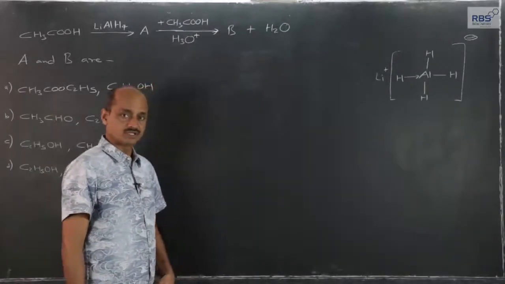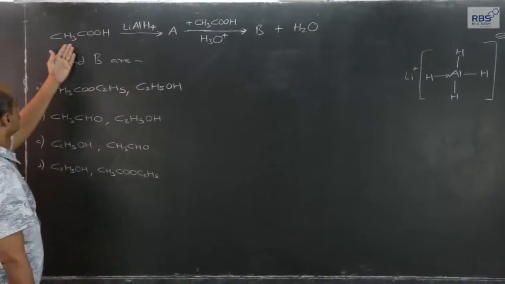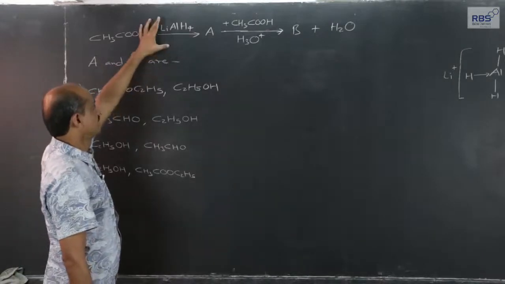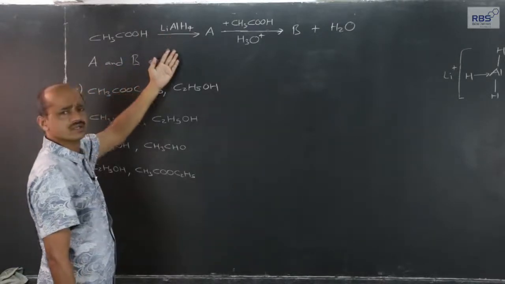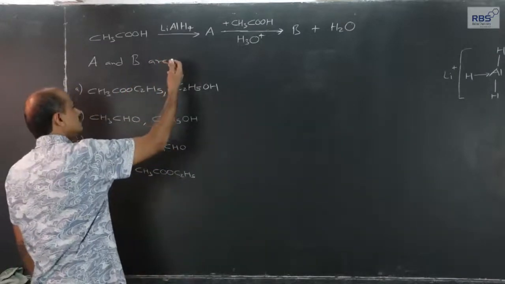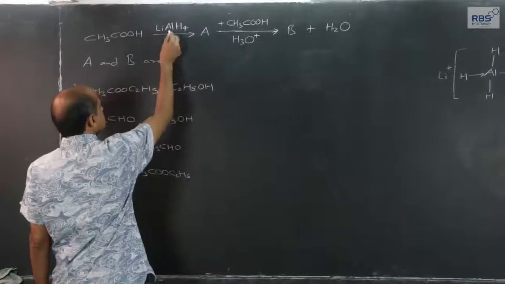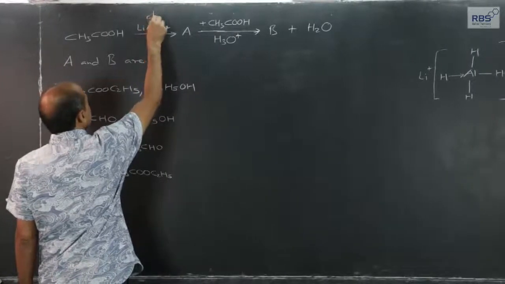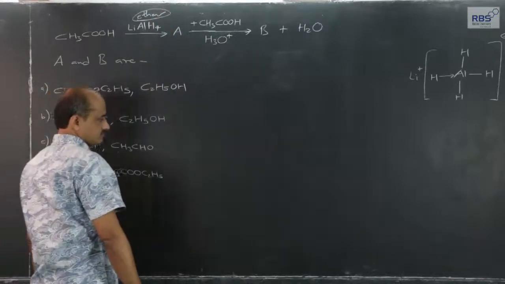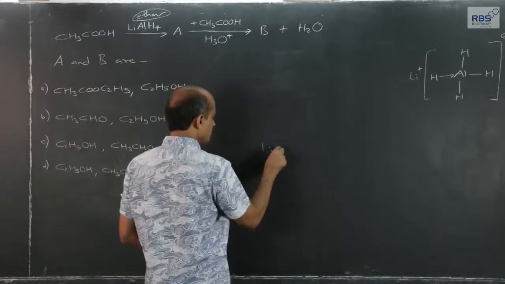Let us switch over to another question, MCQ. Ethanoic acid, common name acetic acid, lithium aluminum hydride. Whenever during MCQs it is written lithium aluminum hydride, it is to be considered that lithium aluminum hydride in the first step is reacted in presence of ether as a solvent. We cannot use alcohol or water as solvent because lithium aluminum hydride